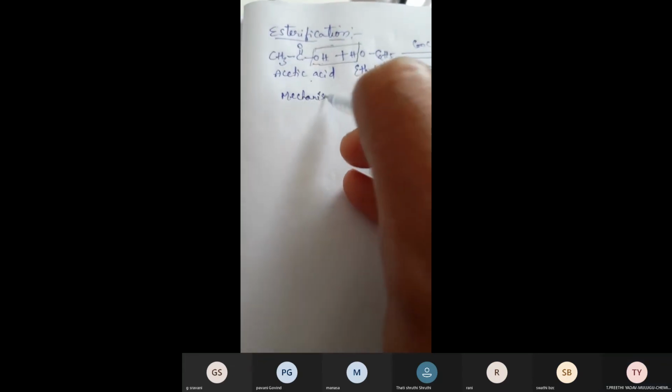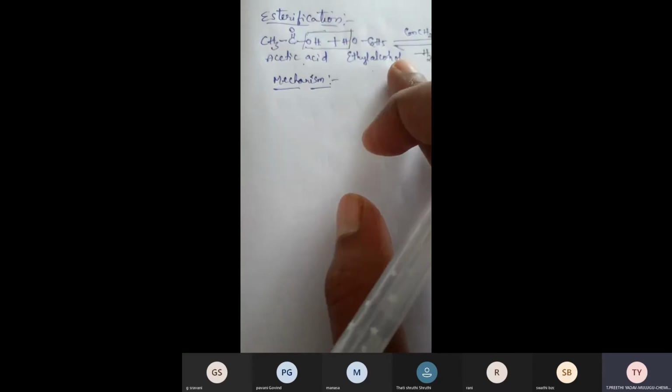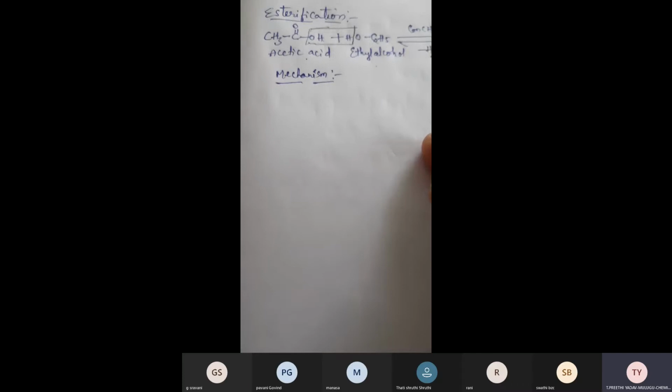Now we'll see the mechanism. Girls, if you have any doubt, ask me in the mechanism. First, what are the reactants here? The reactants are carboxylic acid and alcohol, right? So in the esterification mechanism, how the reaction takes place: first you have to take carboxylic acid. Here I am taking acetic acid. What is the formula of acetic acid?